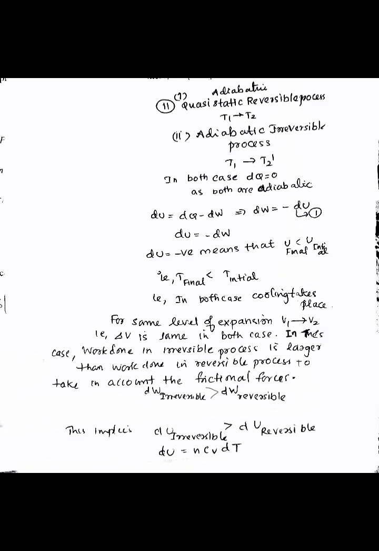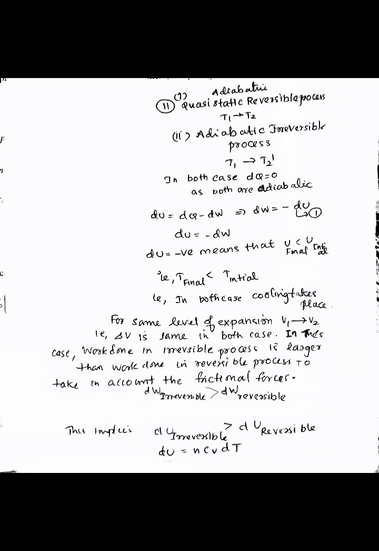Internal energy negative means U final is less than U initial, that is, T final is less than T initial. That means the initial temperature is greater than the final temperature. So we can say that cooling is taking place. And it is mentioned that the volume expansion in both these cases is from V1 to V2.